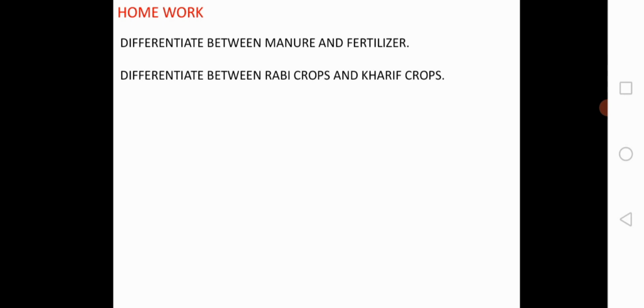Students, I will give you two homework questions. First one, you have to differentiate between manure and fertilizers, and also you have to differentiate between Rabi crops and Kharif crops. Continue in the next class.